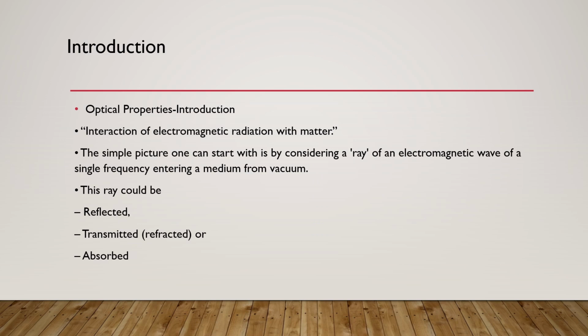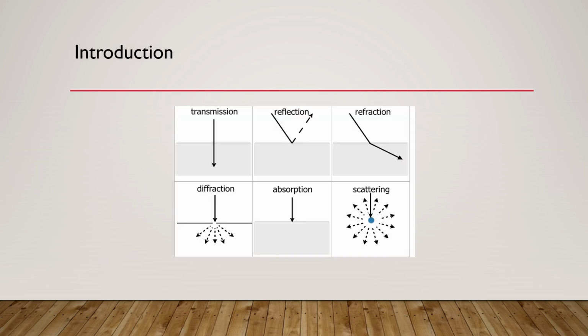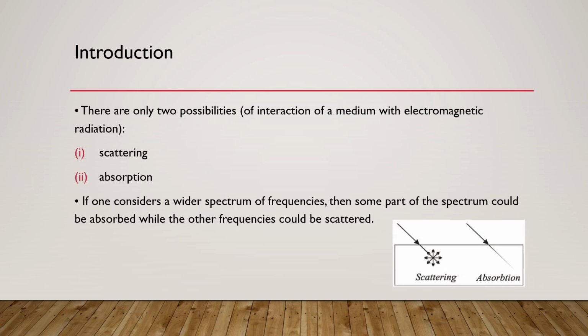Interaction of electromagnetic radiations with matter produces optical properties. The simple picture one can start with is by considering a ray of electromagnetic wave of single frequency entering a medium from vacuum. This ray can be reflected, transmitted, or absorbed. We can see in the first section the light is transmitted. In the second one, all of the light is reflected back in the first medium. In the third one, it is refracted. In the fourth one, the diffraction phenomenon occurs. In the fifth one, there is absorption of all the light waves, and in the sixth one, there is a scattering process.